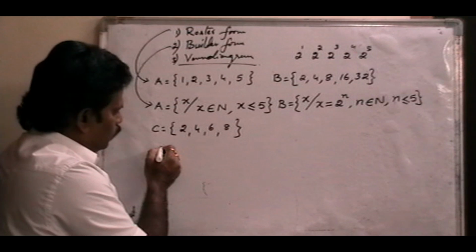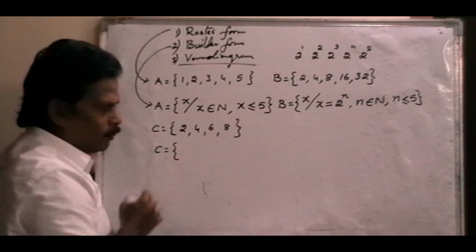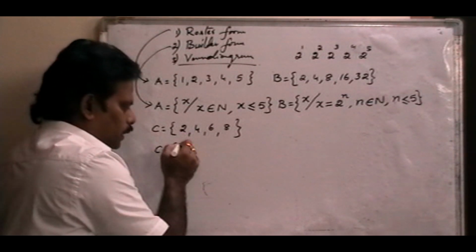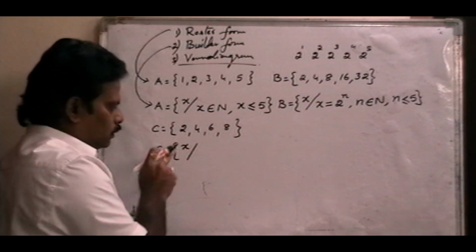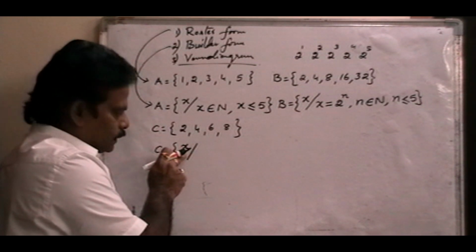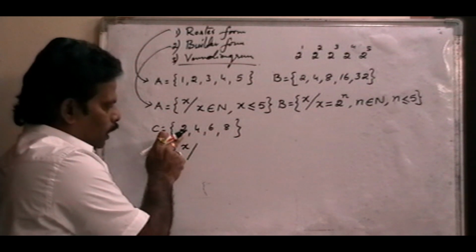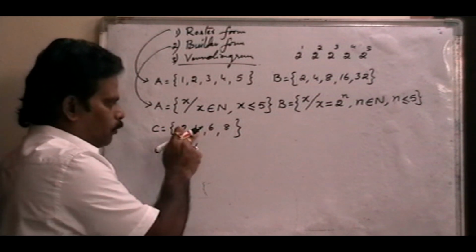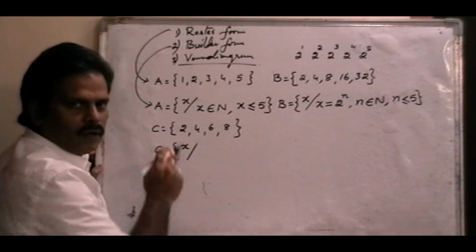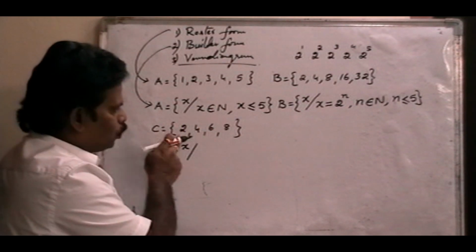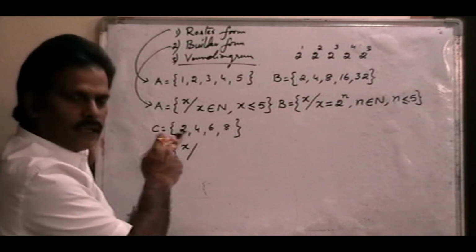Now, what is the set builder form of C? C is a set of x elements such that every element x may be 2 or 4 or 6 or 8. That means every element is an even number. 2, 4, 6, 8 are even numbers.